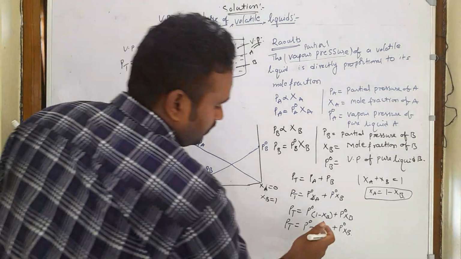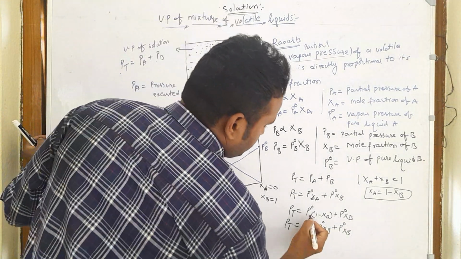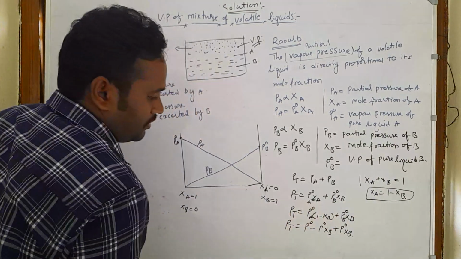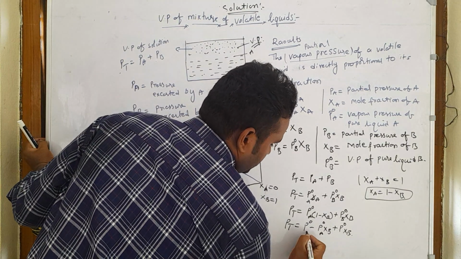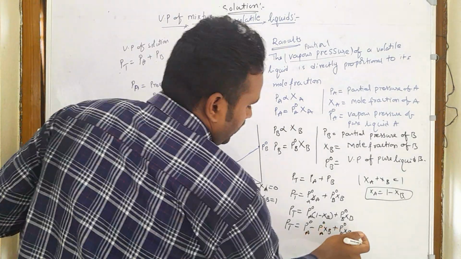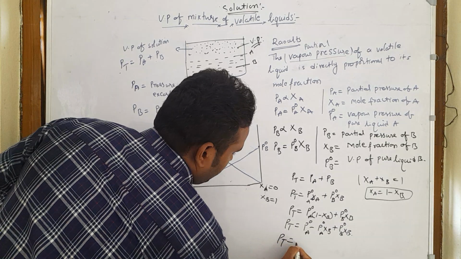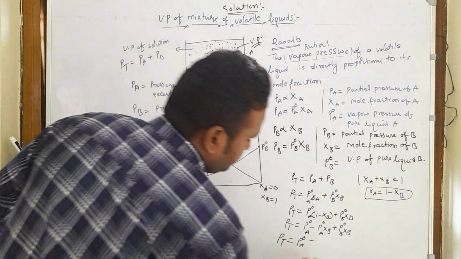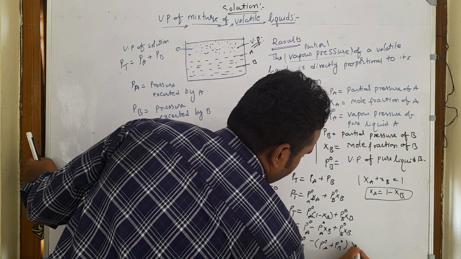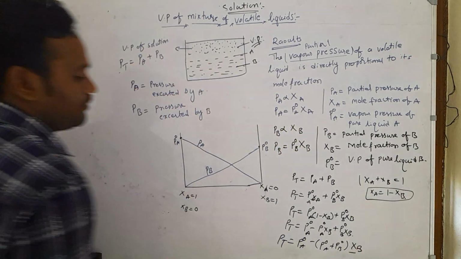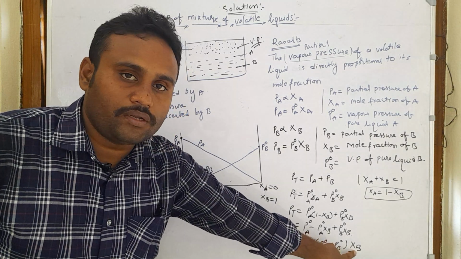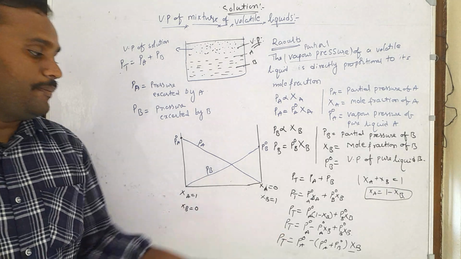Okay. Now from this, this is P naught A, this is P naught B. So this is the P naught A chi B, this is P naught A, and this is P naught B chi B. From this you take the common chi B, which means PT is equal to P naught A plus P naught B minus P naught A into chi B, which means by using any one of the mole fractions of the liquid mixture of volatile liquids, we can find the total pressure.